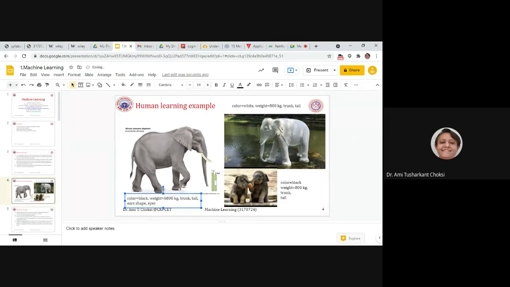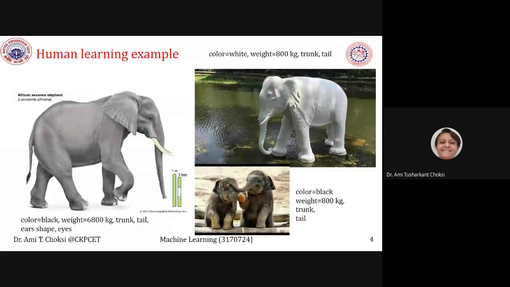So this way, whatever you grab on seeing a particular photo of an elephant, you get a few features in your mind: elephant means like this. You may consider the nails in the legs.